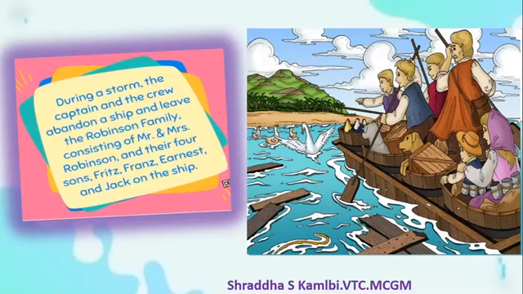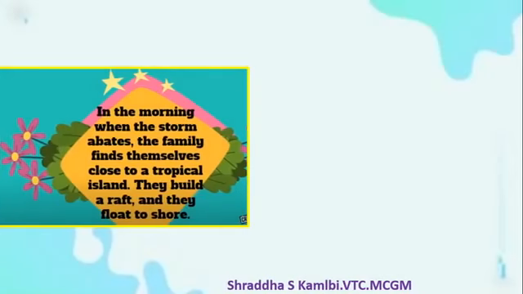They try to collect these animals, they try to save as many lives as possible, and they also try to salvage some things which they might need in order to survive, and then they leave the ship. They get off the ship before the entire ship sinks. After this, you will see, when the storm abates, that is when the storm passes away, the family finds that they are very close to an island.